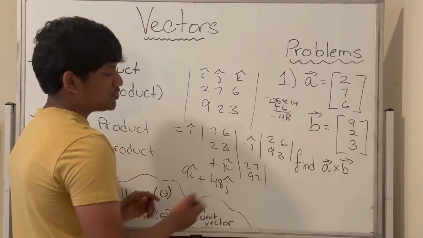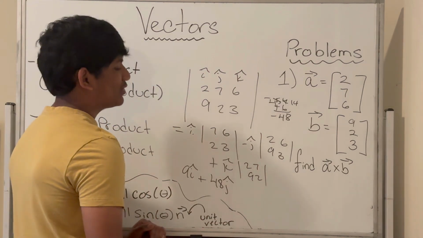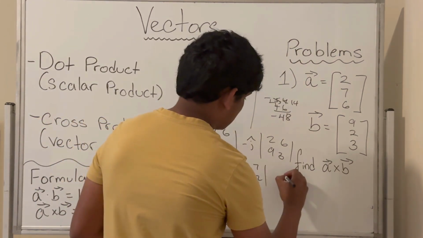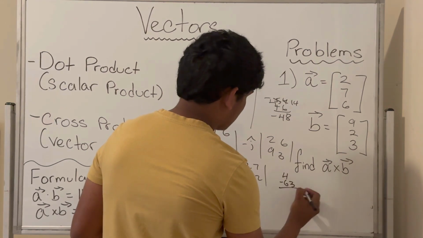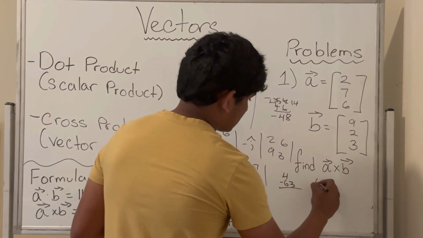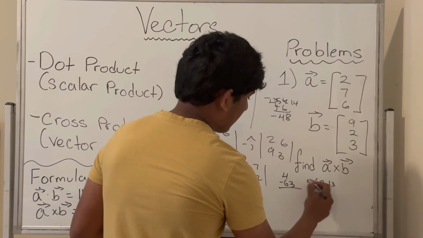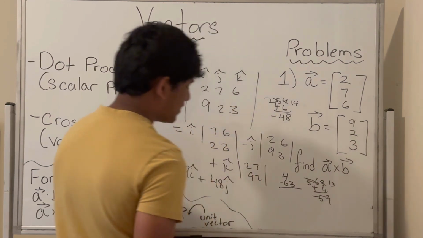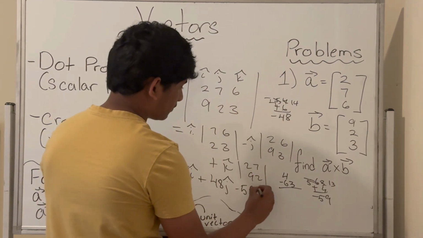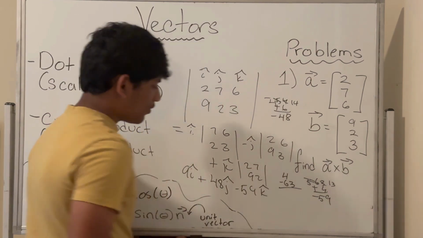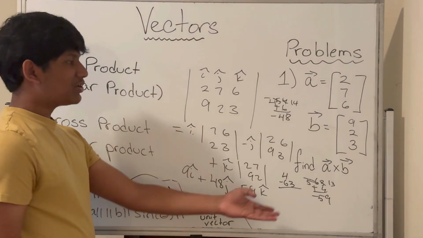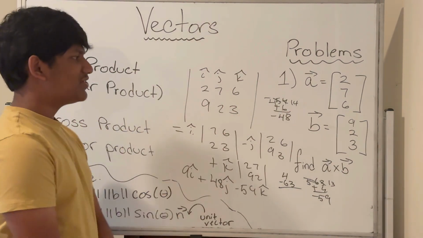Last but not least, 2 times 2 is 4, 7 times 9 is 63, so 4 minus 63 is negative 59k hat. So this will be the resulting vector of A cross B, but let's just check that.